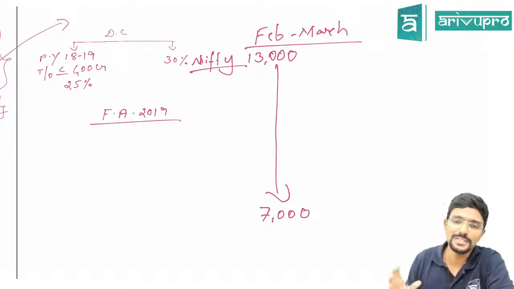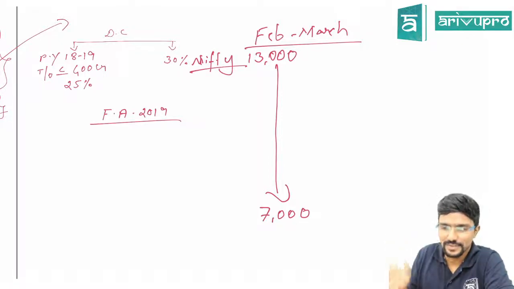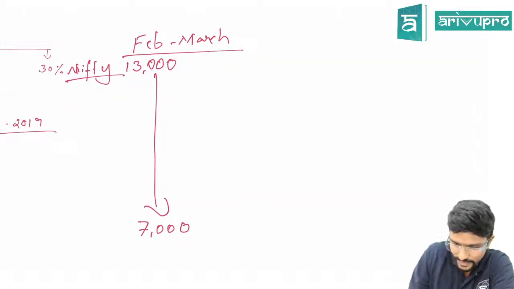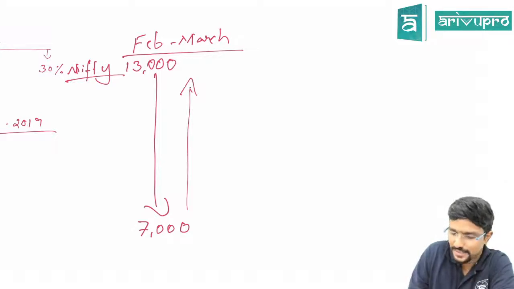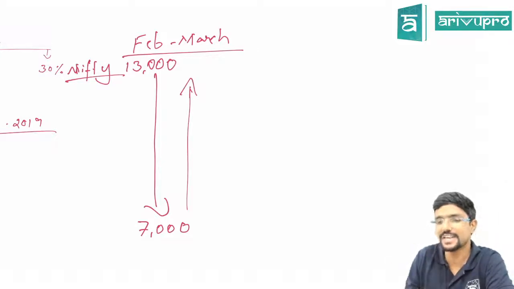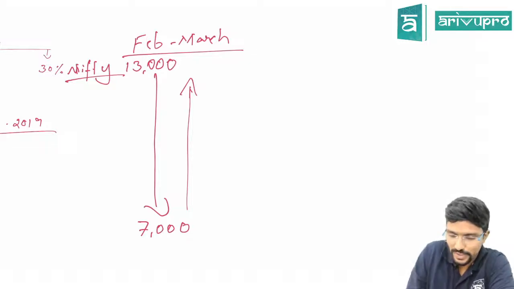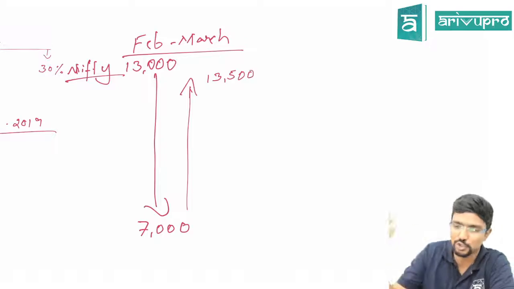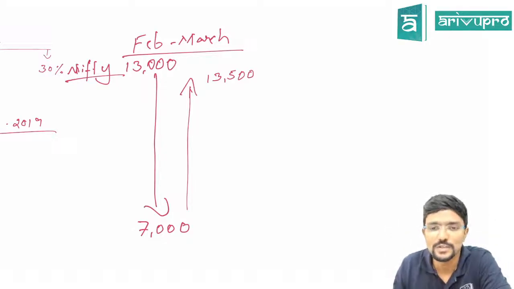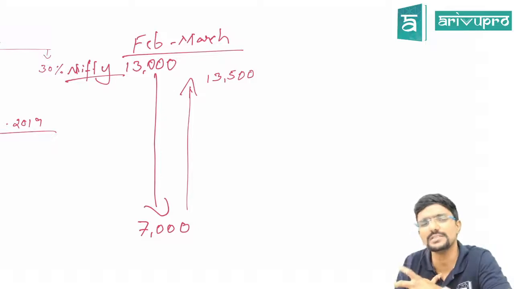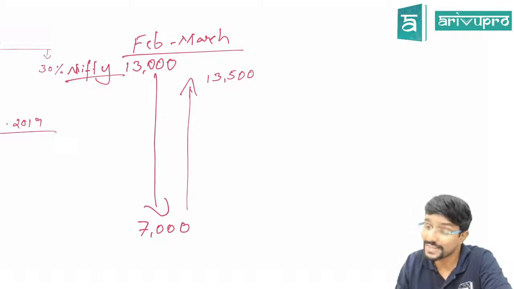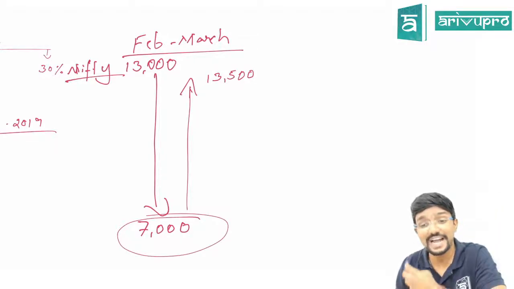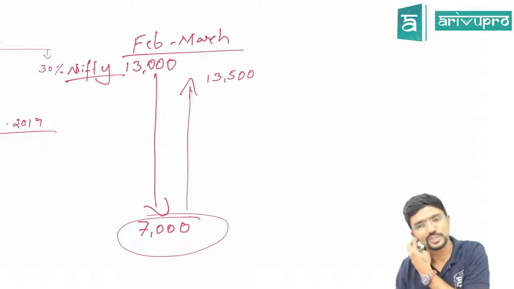But once they removed the lockdown, the market started rising. Still COVID is there, Corona is there, everything is there. But still, today the market is around 13,500 or 13,500 plus. I'm just giving the approximate figure. So Nifty 50 today is almost 13,500. It has come back to this level. But imagine those who invested at the low level, they have gained almost 100%, double.